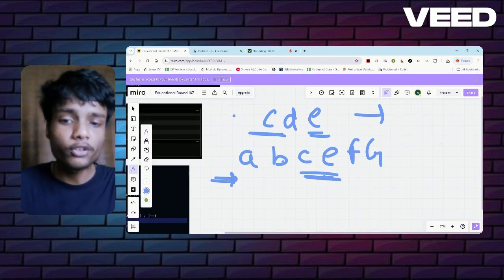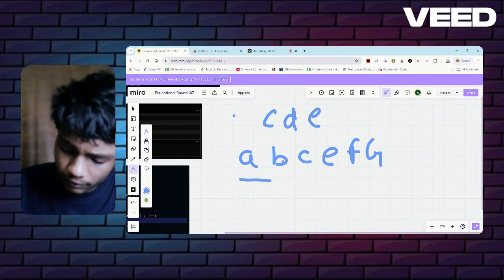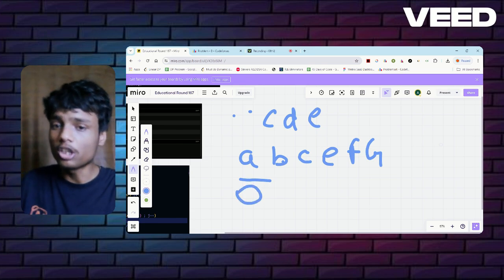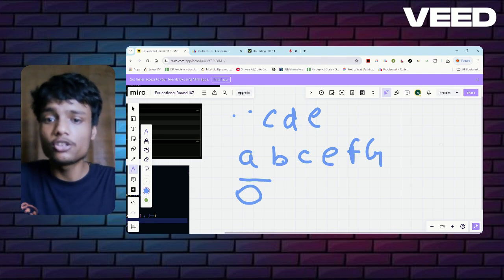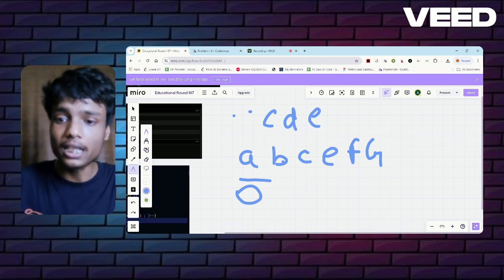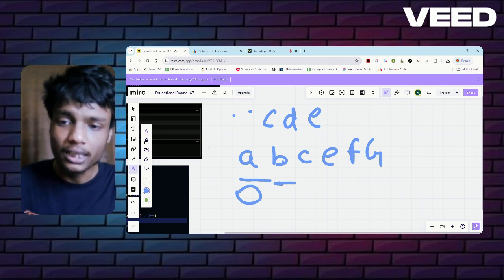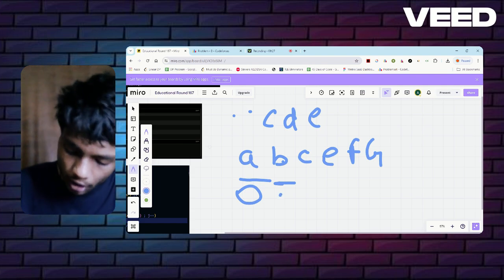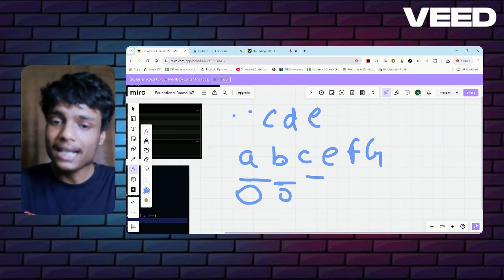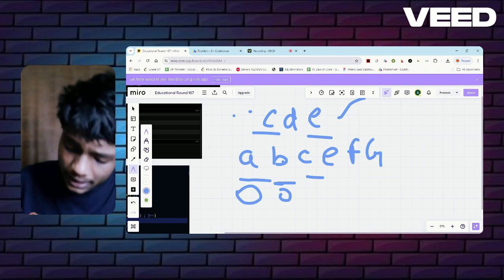Now how am I going to find the common characters? You can find it like this. You will check, is A present in it? No. It means a common subsequence starting from A is not present in this string. So the length of the common subsequence that starts from A is 0. Now I'll check the common subsequence that starts from B. There is no B character present, so it will also be 0. Then I'll check for C. Is C present in it? Yes. So I will check the max length of a subsequence that is present in it. That is C and E only, so the max length is 2.